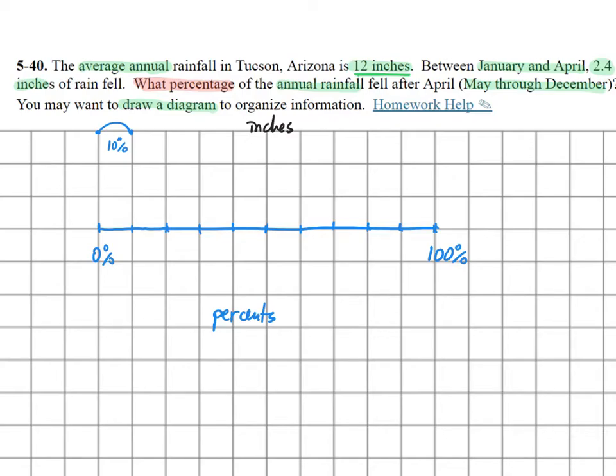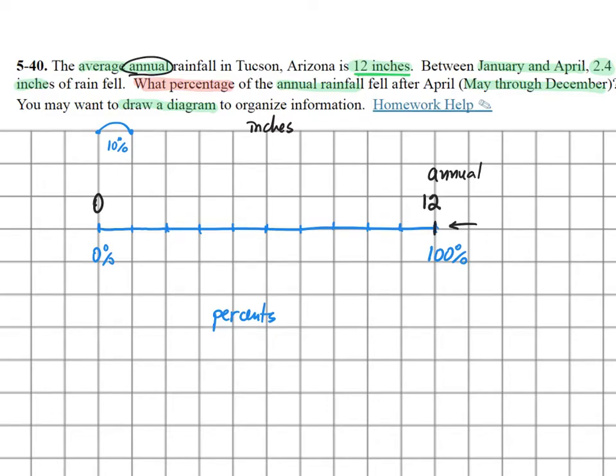So at 0% I have no rainfall or 0 inches, and at the 100% that represents all of it, and the word annual means all of it for the whole year. So I'm going to record 12, and that's in inches, so that's the annual.